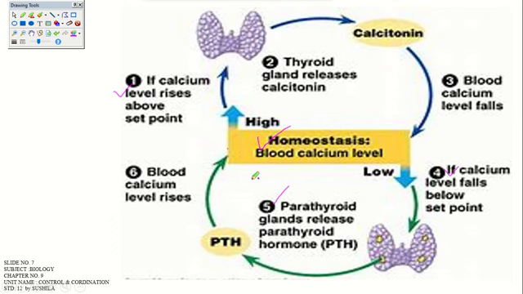This is a diagrammatic form of the action of the thyroid and parathyroid hormones. You should be able to label it clearly and in a very neat manner while writing your theoretical answer. You can represent it in a diagrammatic form also, it will be easy, or else you can write it in a theoretical form, but each and every hormone and its action should be clear in your answer, right?